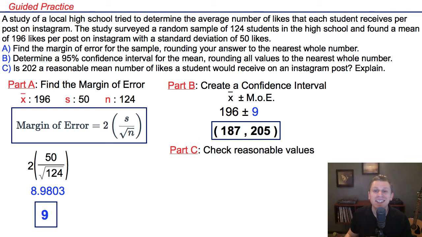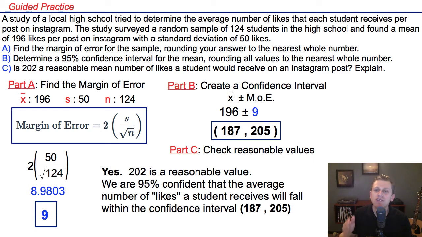Part C, let's check for reasonable values. Is 202 a reasonable average number of likes that a student would receive on an Instagram post? The answer is yes. 202 is a reasonable value because it falls within our confidence interval of 187 to 205. Meaning if we did this again, we're 95% confident that the number of likes could be 202.